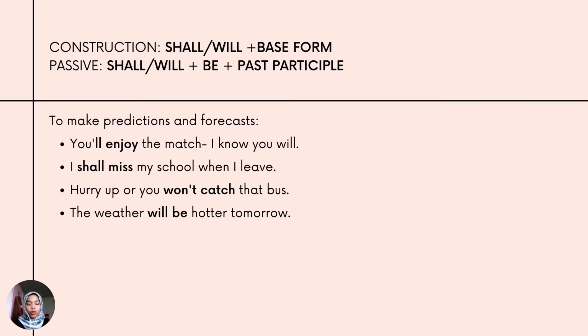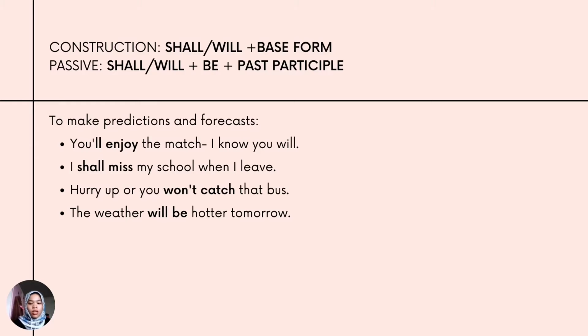One of the uses for future simple is to make predictions and forecasts. Let's look at the examples. First one is, you'll enjoy the match. I know you will. I shall miss my school when I leave. Hurry up or you won't catch that bus. The weather will be hotter tomorrow. So as you can see, most of my examples use the active voice, which is the modal shall or will plus base form of the verb.